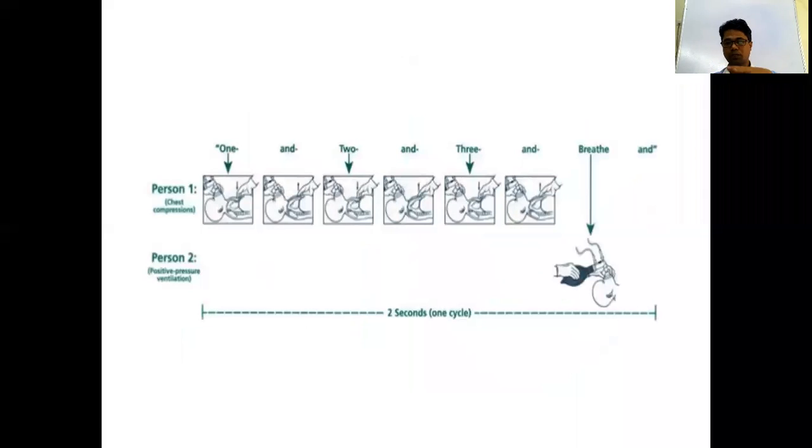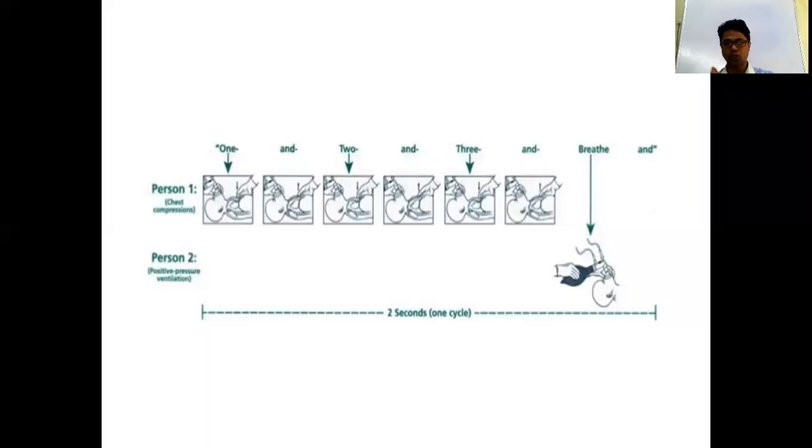That means once you give one breath, then 1, 2, 3 compressions, and again squeeze the ambu bag. Then compress 1, release 2, compress, release 3, release, and again squeeze the ambu bag. So 30 breaths in 1 minute and 90 compressions. That is the frequency for bag and tube ventilation.